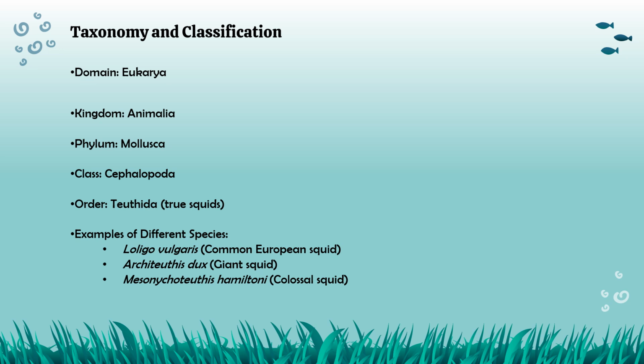Some examples of different species are Loligo vulgaris, which is a common European squid. Another example is Architeuthis dux, which is a giant squid. And finally, Mesonychoteuthis hamiltoni, which is a colossal squid.